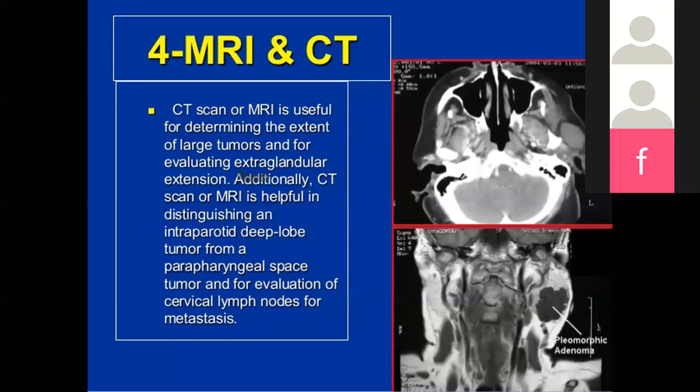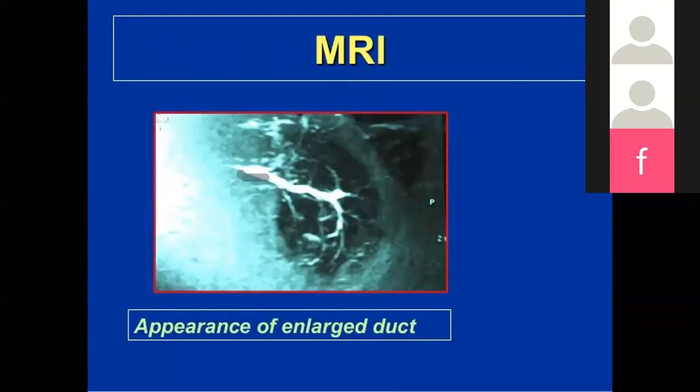Additionally, CT scan or MRI is helpful in distinguishing an intraparotid tumor from one involving the parapharyngeal spaces. So the tumor can be evaluated from cervical lymph nodes, or we can assess the involvement of lymph nodes, from where metastasis should be ruled out.